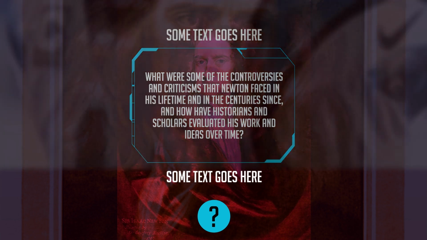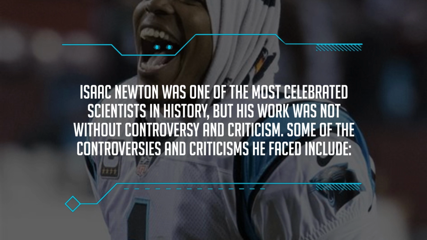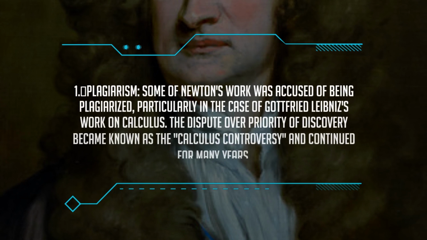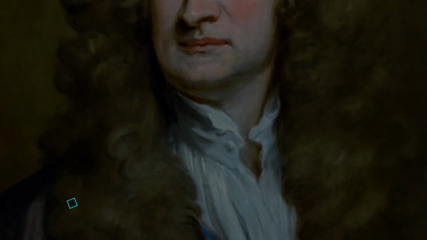Isaac Newton was one of the most celebrated scientists in history, but his work was not without controversy and criticism. Some of the controversies and criticisms he faced include: 1. Plagiarism. Some of Newton's work was accused of being plagiarized, particularly in the case of Gottfried Leibniz's work on calculus. The dispute over priority of discovery became known as the calculus controversy and continued for many years.